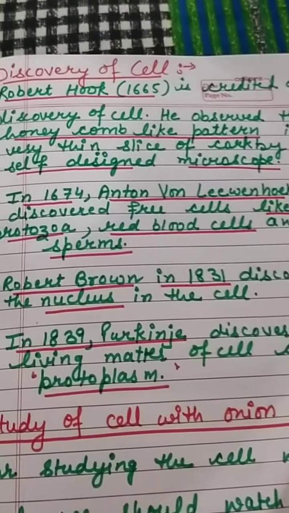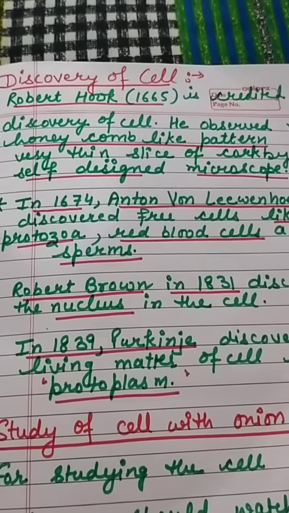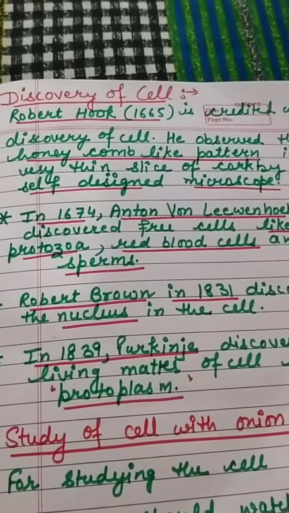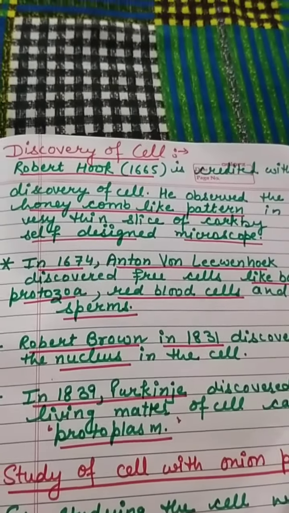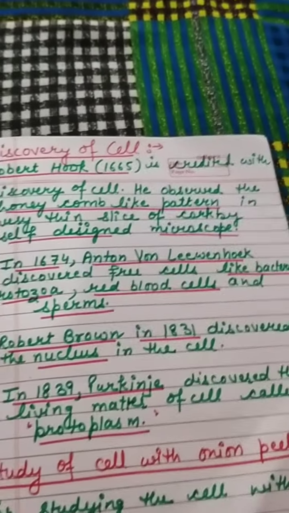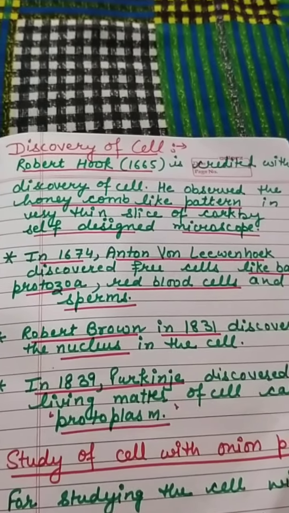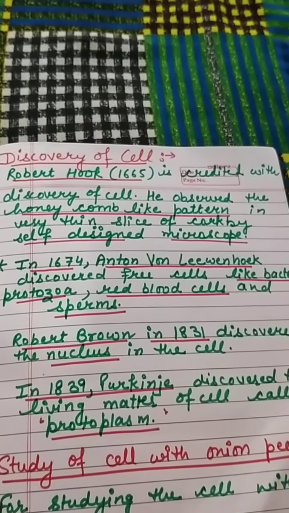We will discuss each and every cell organelle in a later chapter. Now it's about the discovery of the cell. The discovery of the cell was done by Robert Hooke in 1665.